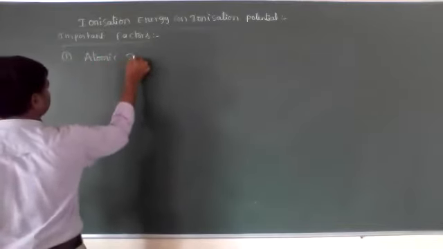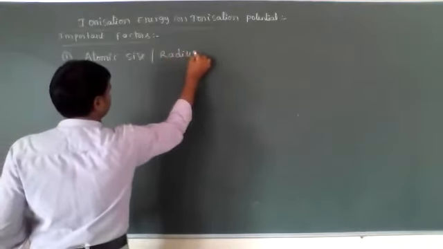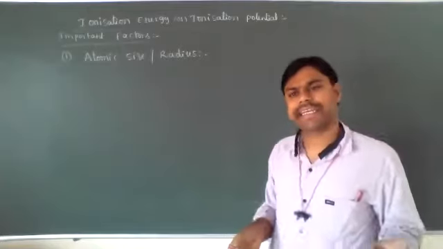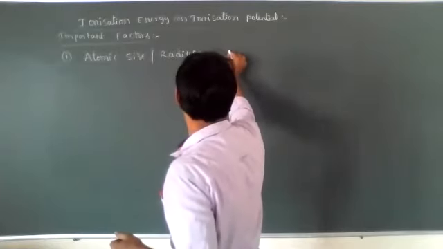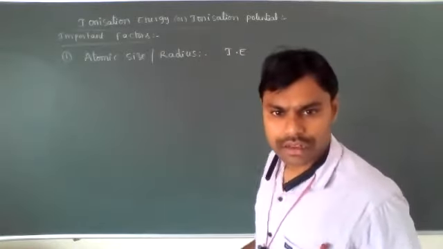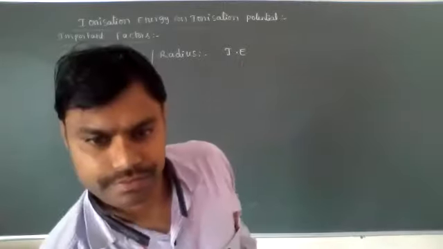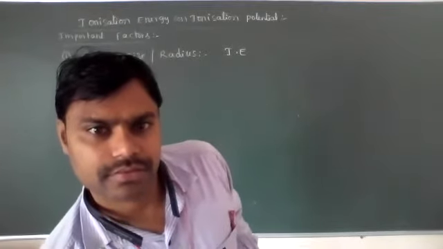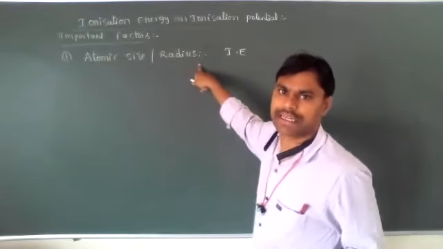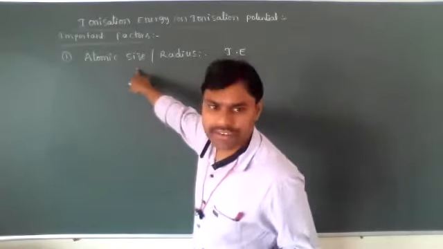atomic size or radius. If atomic size or atomic radius increases, ionization energy will decrease. The important first factor is atomic size or atomic radius. What is the relation between ionization energy and atomic size?